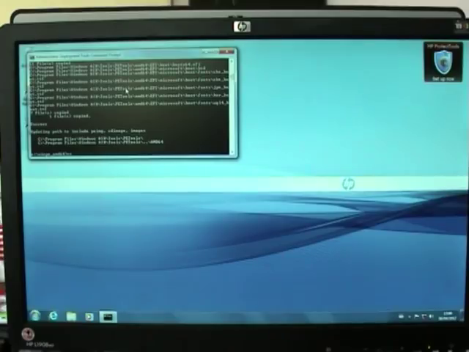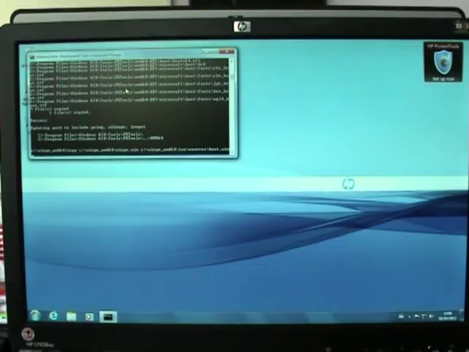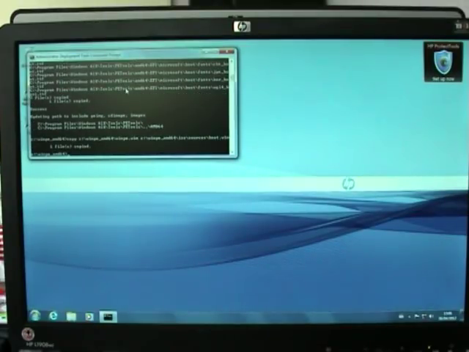But we're using a 64-bit command, so we're going to put copy c:\winpe_AMD64\winpe.wim to c:\winpe_AMD64\ISO\sources\boot.wim. Okay, so that's copied one file.